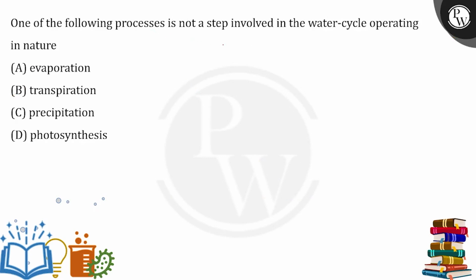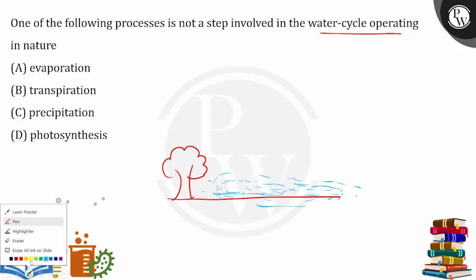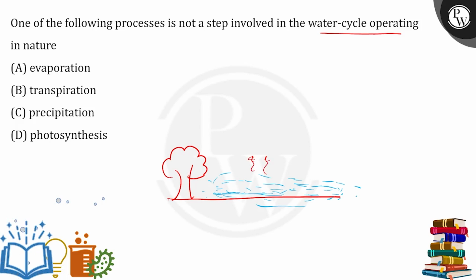One of the following processes is not a step involved in the water cycle operating in nature? Let's understand the water cycle here. Suppose first of all we have trees, vegetational cover, and river bodies, water bodies as well. Now what will happen? It's a surface phenomenon, right? From the surface, water evaporates. So the first process will be evaporation.